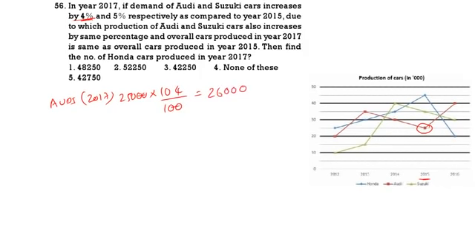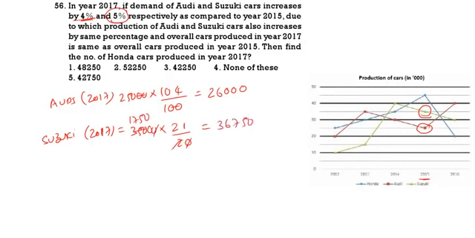Suzuki in 2017. In 2015, Suzuki value, this is green, is equal to 35,000. It is increased by 5%. 5% means 105 by 100, that is 21 by 20. If you do this, we are going to get 1750 times 21. This is 1750. This is 3,500. So it is 36,750.